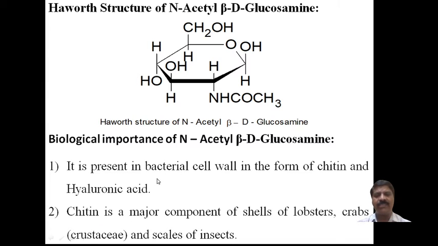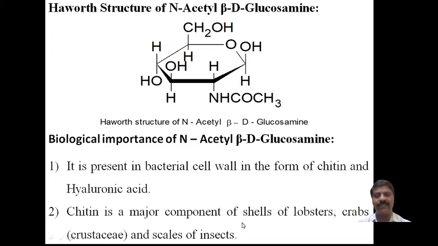Again, because it is present in chitin, chitin is the major component of the shells of lobsters, crabs, and again the scales of insects.